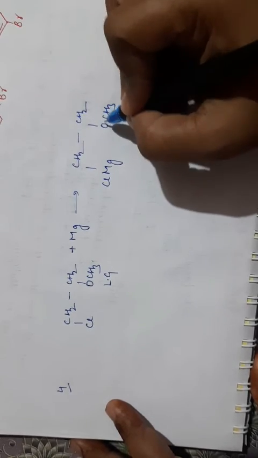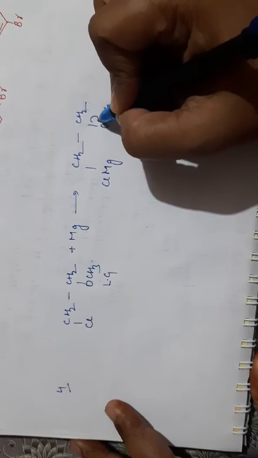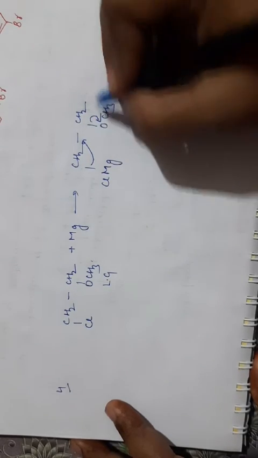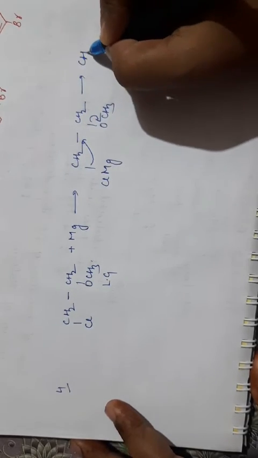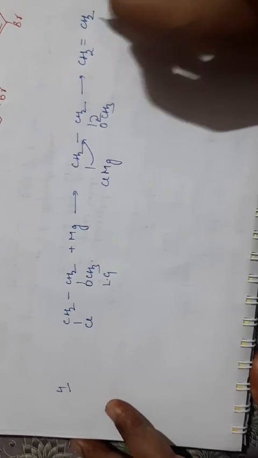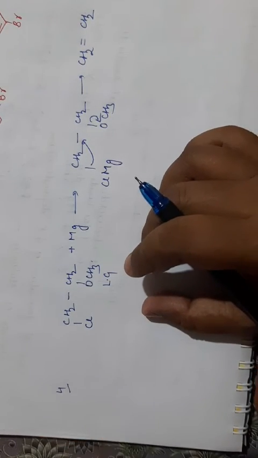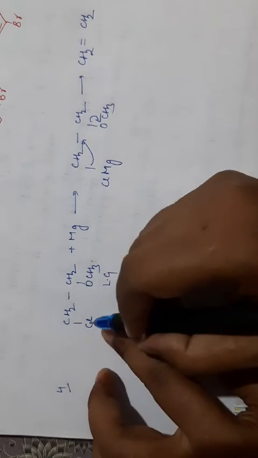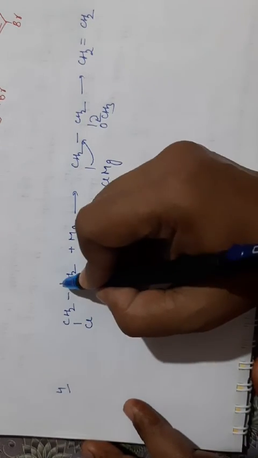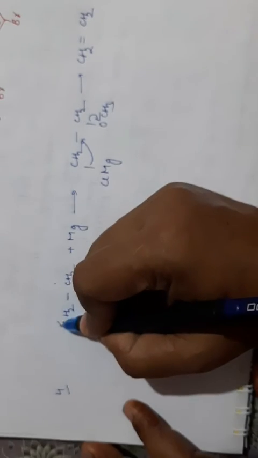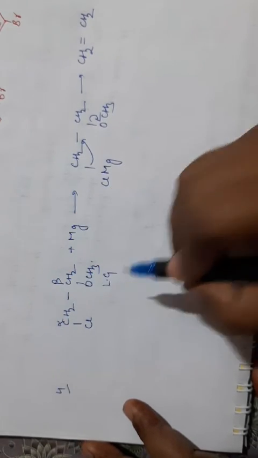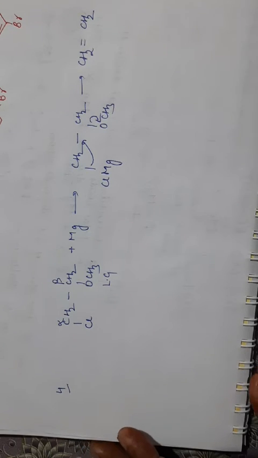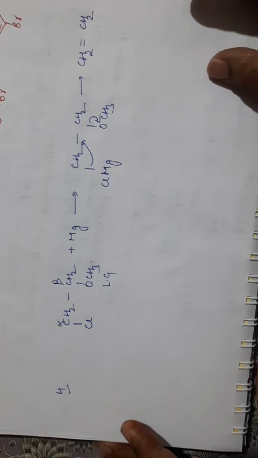Now since this is a good leaving group, it will leave from here and this sigma bond will be shifted here. So it will form CH2 double bond CH2. So in such cases where there is a good leaving group on the carbon adjacent to the carbon bearing Cl, this is the alpha carbon, this is the beta carbon, if a good leaving group is present on the beta carbon, then also the Grignard reagent formation will not take place.